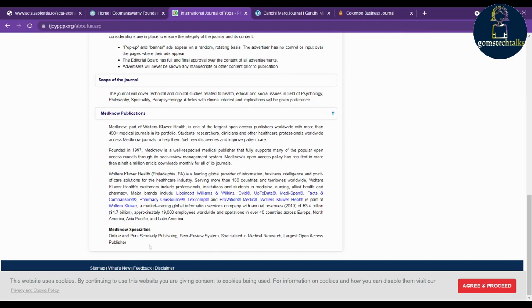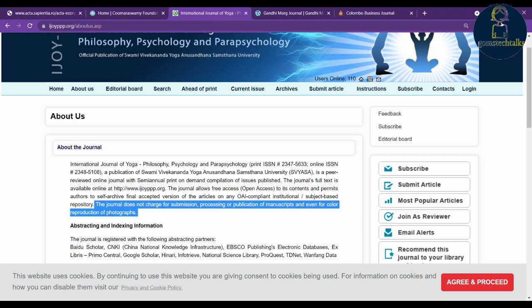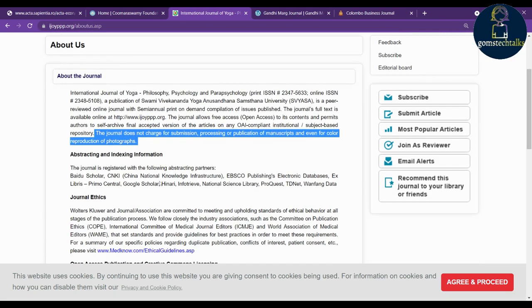So you can see the areas which they are covering. This is also free to access. You can see that they mention the journal does not charge for submission and processing or publication of manuscripts, and even for color reproduction of photographs.